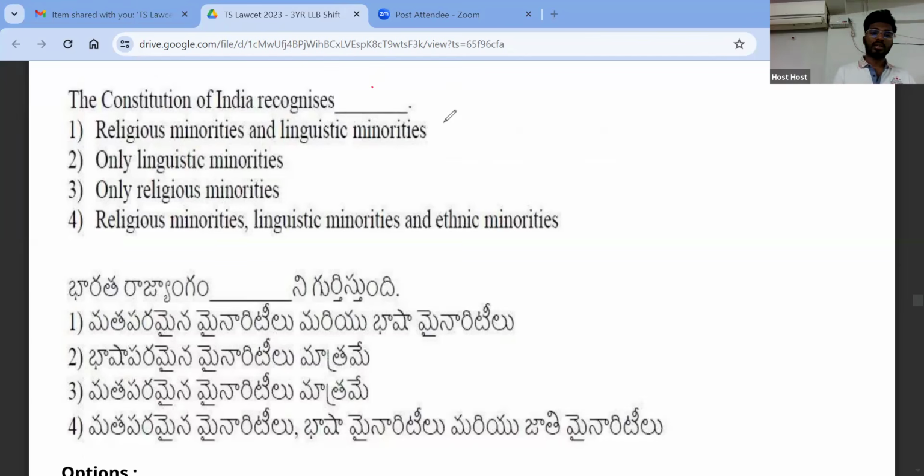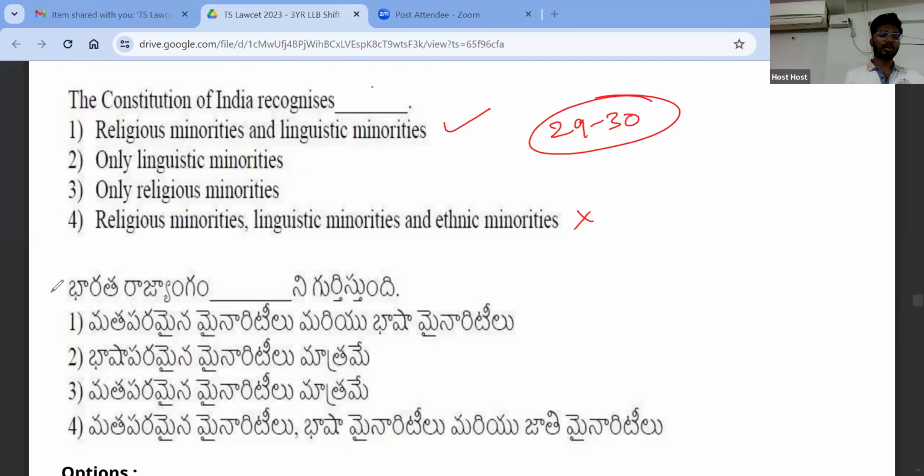Very good. Religious minorities as well as linguistic minorities. The concept of ethnic minorities is nowhere mentioned in the Constitution. We discussed articles 29 and 30, right? So there we talked about linguistic as well as religious minorities.